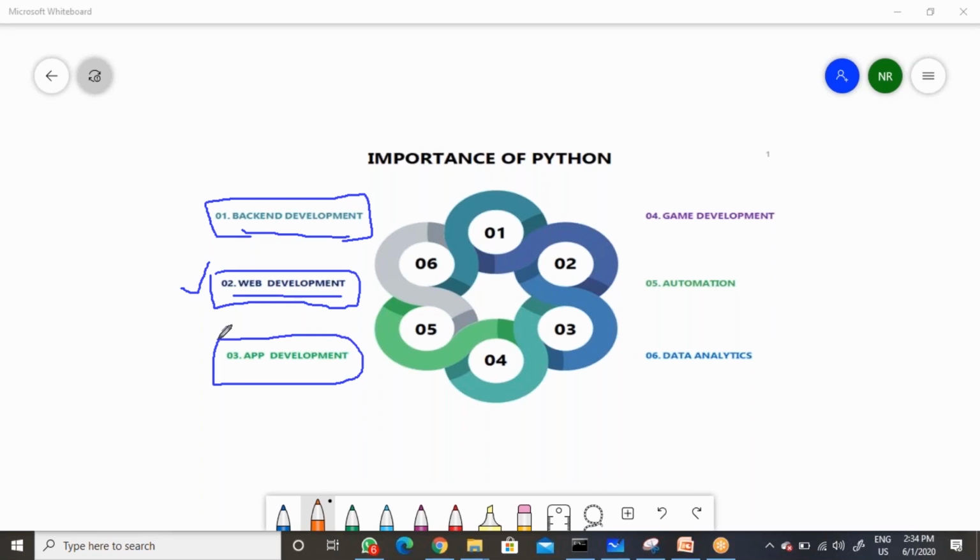That means it will act as a middle layer language. So you have a question: will Java work for apps? If yes, Python will work the same as Java. So that means Python can be helpful in app development also. And very important, using Python we can create a number of games. So in gaming development also we are able to use the Python programming language.